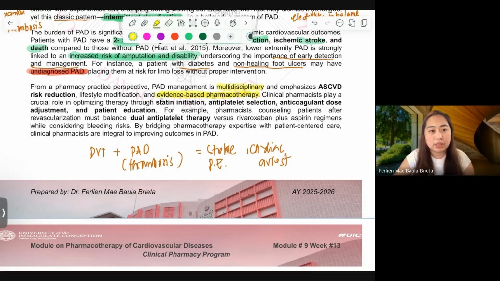As future clinical pharmacists, your role is to optimize therapy. So even if they are all the same, you have to gain mastery, of course. And you have to optimize when to start, when to adjust, when to stop, and when to replace one drug with another drug. Meaning to say, do not be confused about your role. We have a lot of things to do as pharmacists, but our main role is the optimization of therapy.